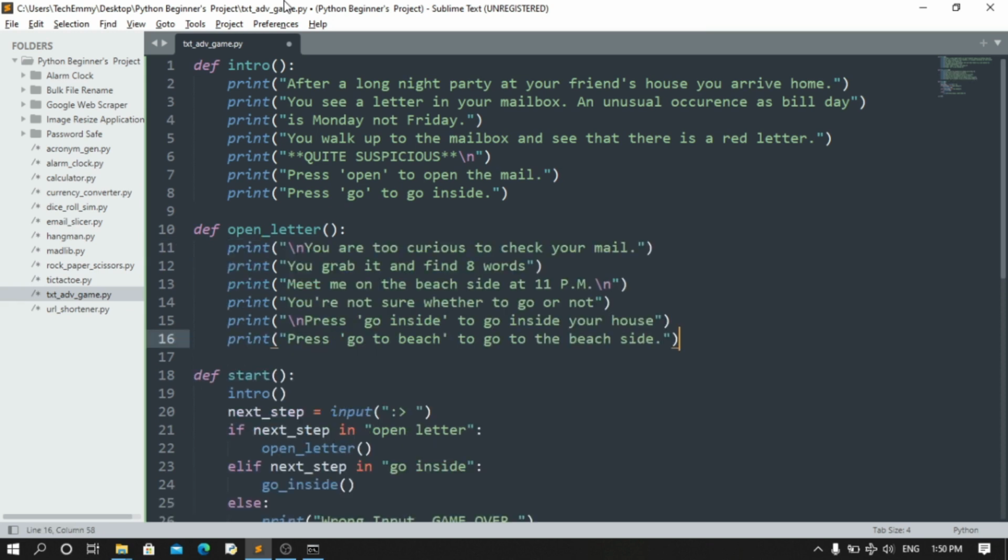So I'm going to press that here, and now it says you are too curious to check your mail. Grab it and find it, where it meets me on the beach. So press go inside to go inside your house, or go to the beach to go to the beach side.